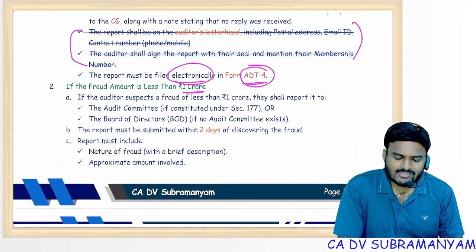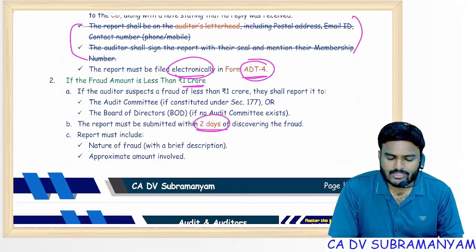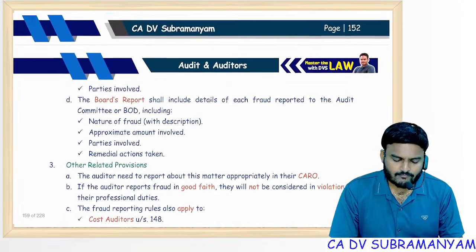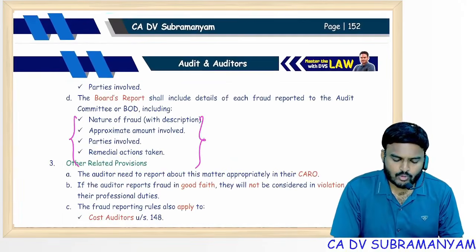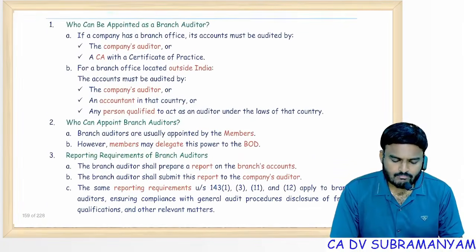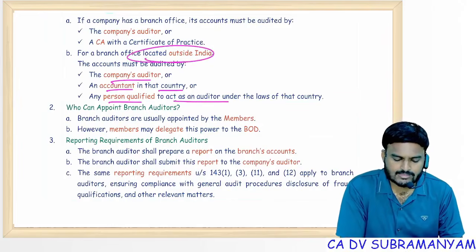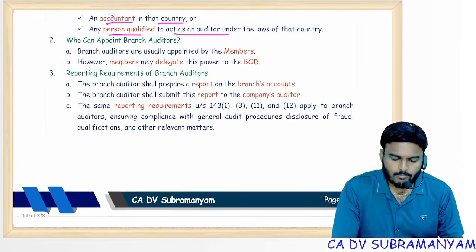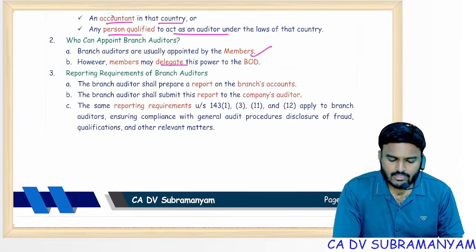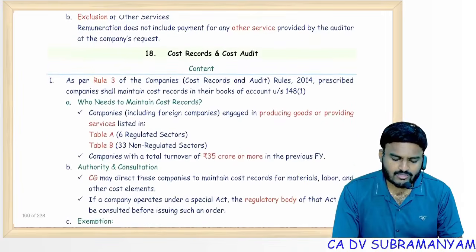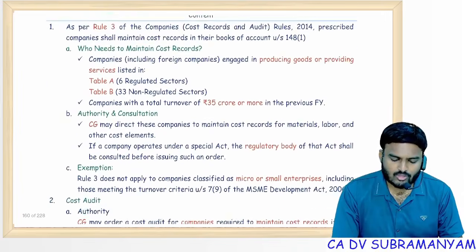Fraud amount less than 1 crore, reporting to government is not required. Materiality, reporting to government is not required. So board of directors should disclose the same in board reports. Branch office, I told you, either company auditor or accountant in that country or person qualified to act as an auditor for foreign branches. Appointment is done by members, or in case of delegation, board of directors may appoint branch auditor. Audit remuneration I covered. Cost records and cost audit.